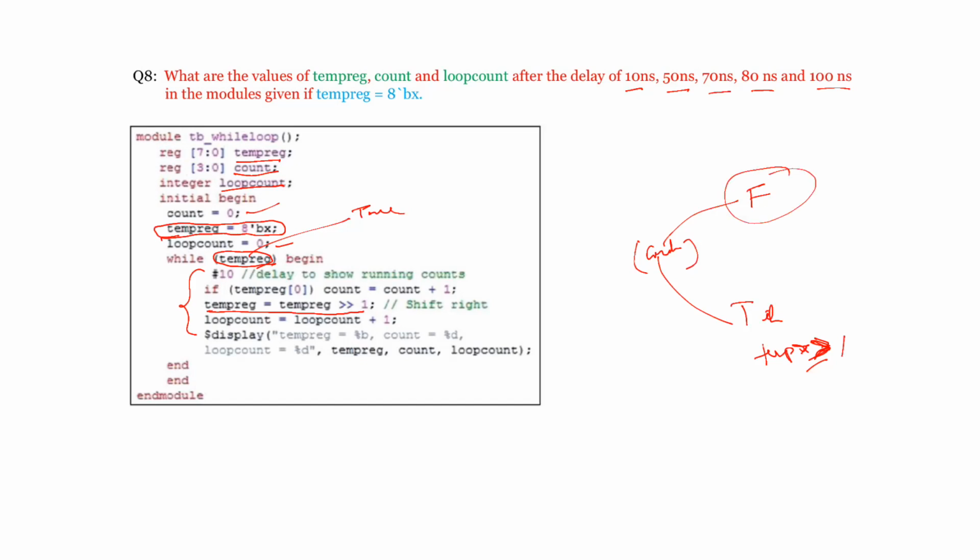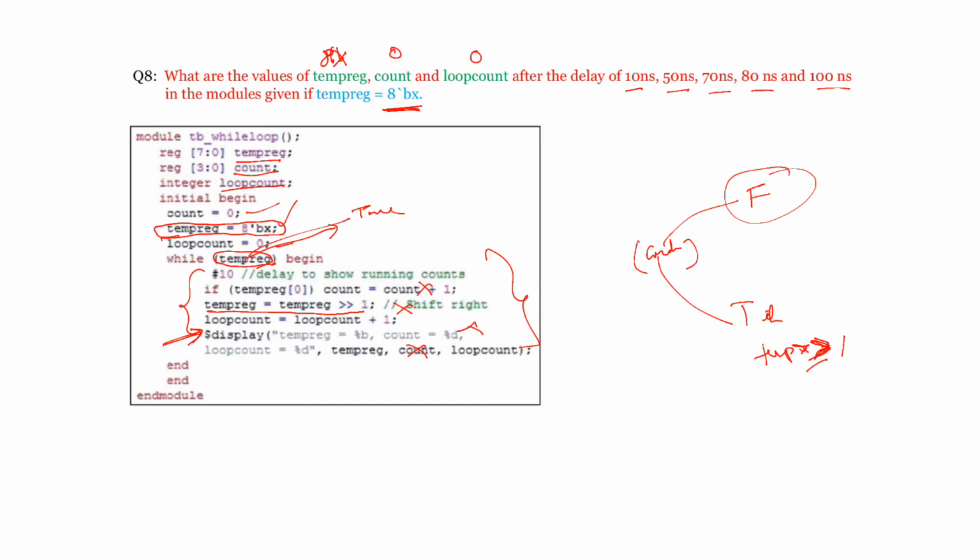Temp is given as all x, so it never entered the loop. Whenever it never enters this loop, this display statement and these statements will not execute. So simply what values are you going to get? Temp register is going to be again 8'bx, and count is 0, loop count is 0.